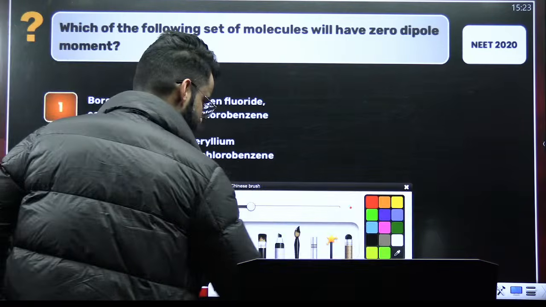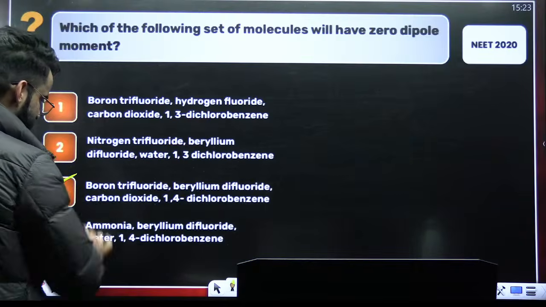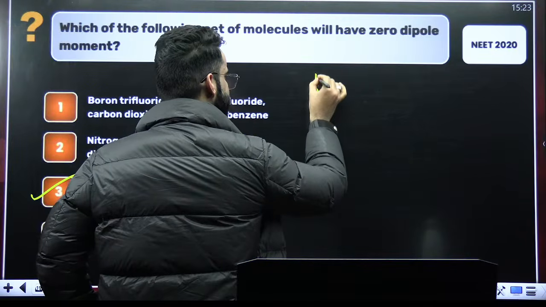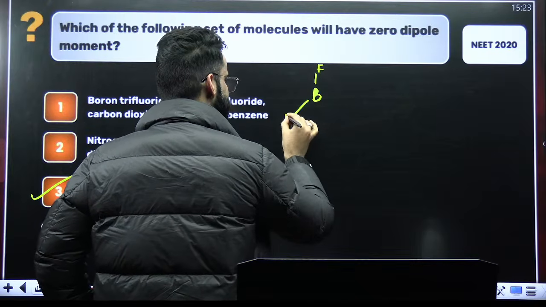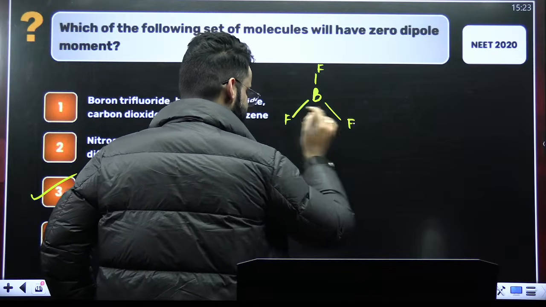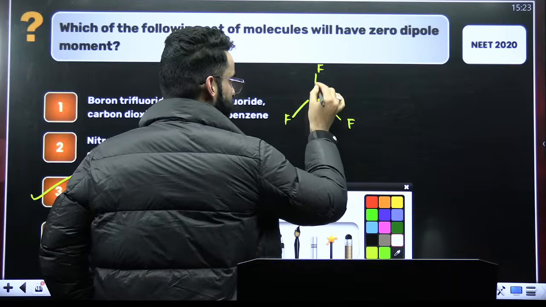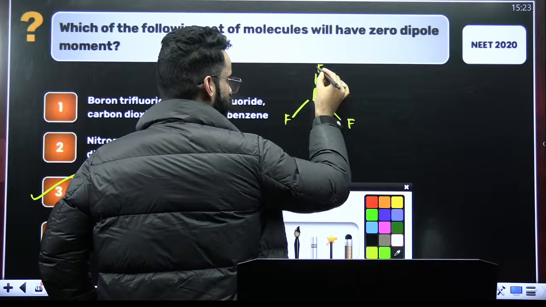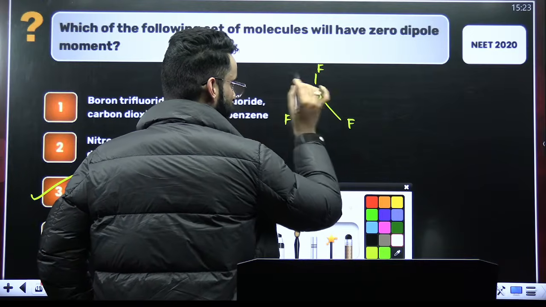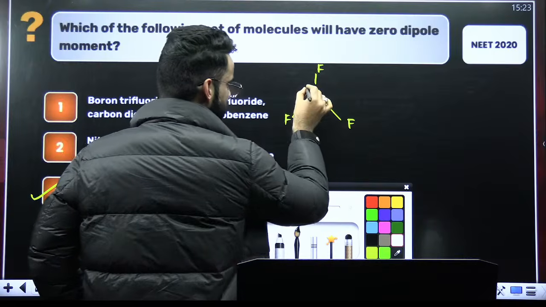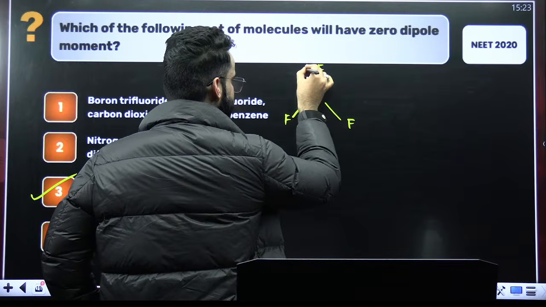If you look at option number 3, the first compound which you have is boron trifluoride. This is BF3. If you look at this particular bond between boron and fluorine, fluorine is more electronegative, boron is less electronegative, and the direction of dipole moment is from less electronegative to more.